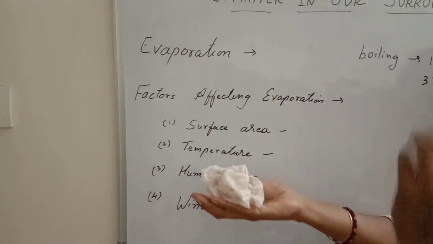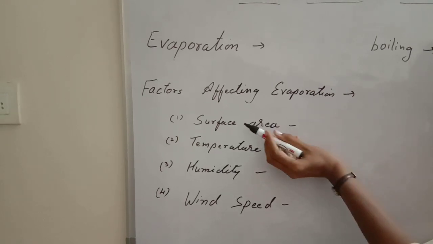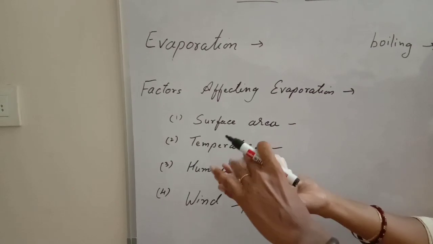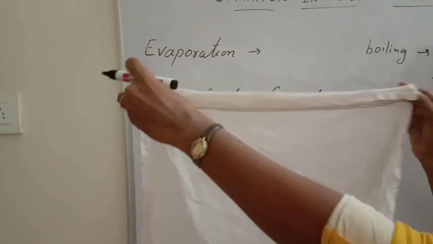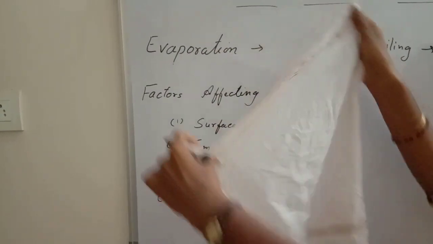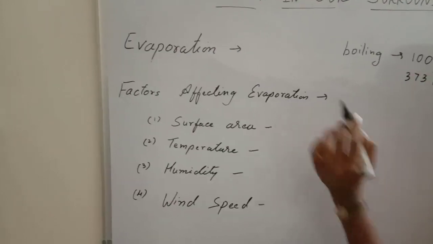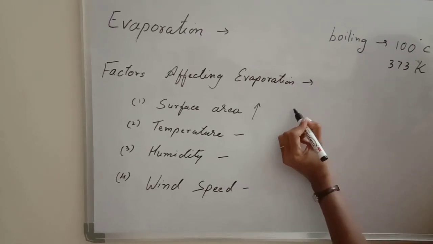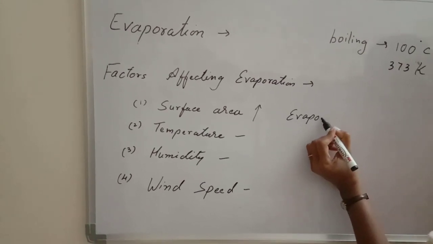No. So if I want to increase the process of evaporation, the surface area must be increased. If I keep it like this, the surface area is less, but when I spread the cloth, it dries up very fast. Why? Because the surface area is increased. When we increase the surface area, the process of evaporation increases.